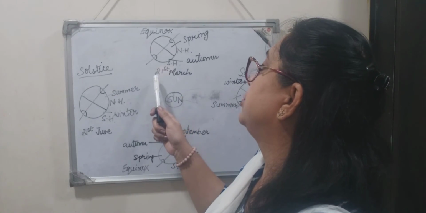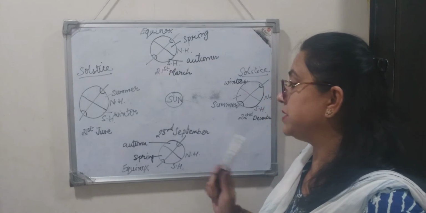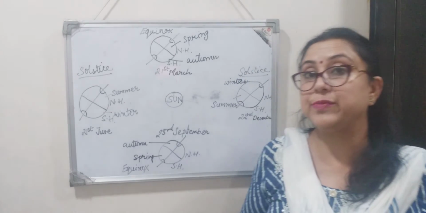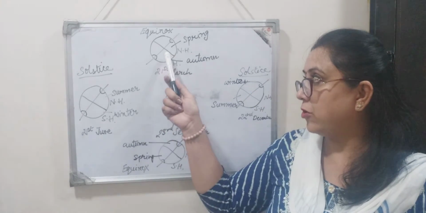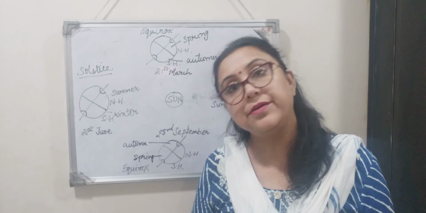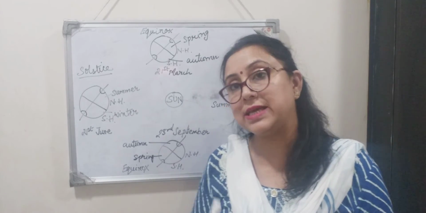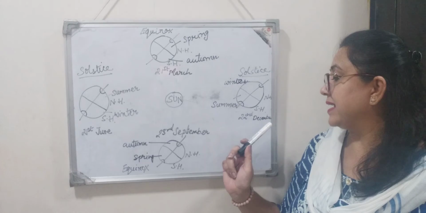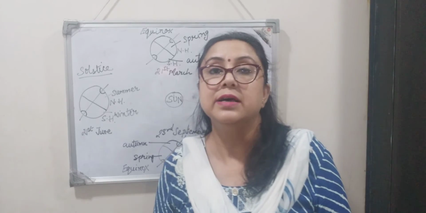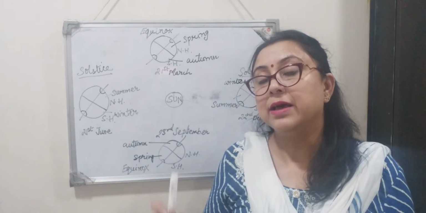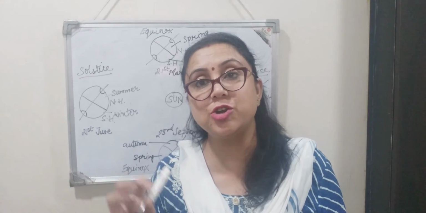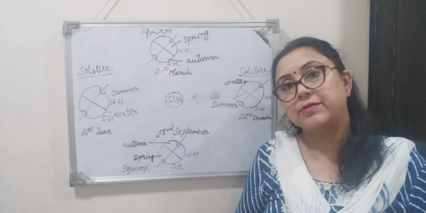Equinox on 21st March and 23rd September, where the duration of day and night remains equal because the sun rays fall straight on the equator, which makes the day and night equal. And solstice, that is 21st June and 22nd December. Here in solstice, the duration of day becomes maximum. Why? Because the sun rays are falling straight on the tropics, right?